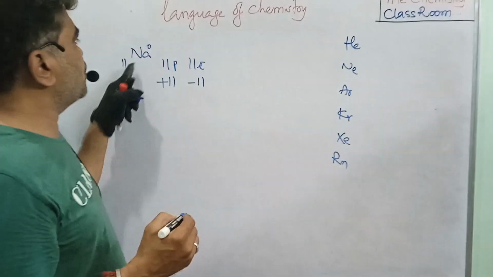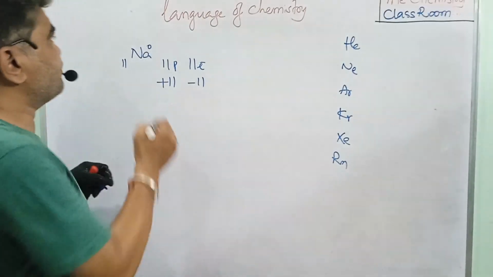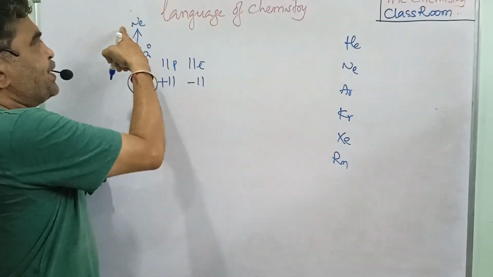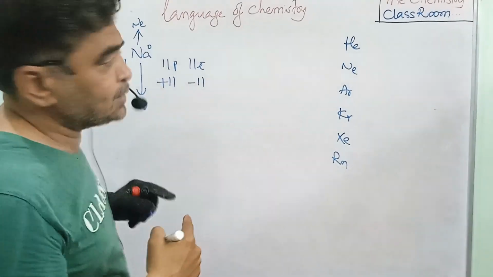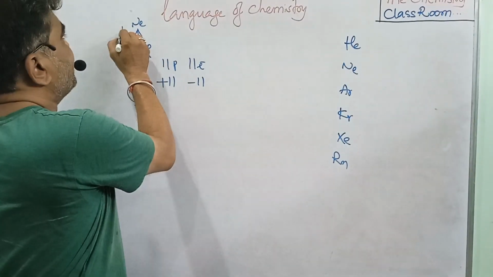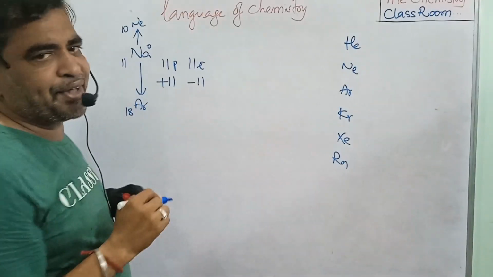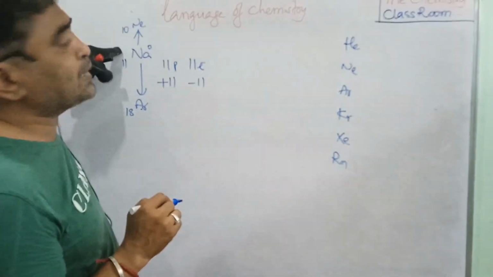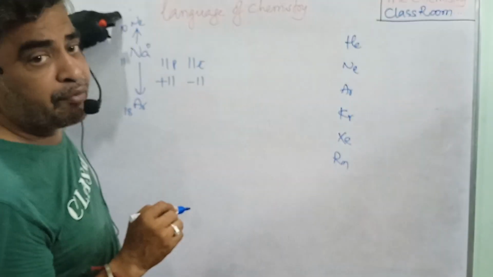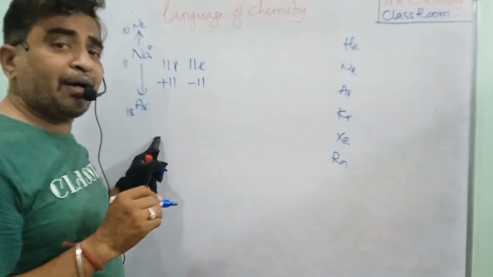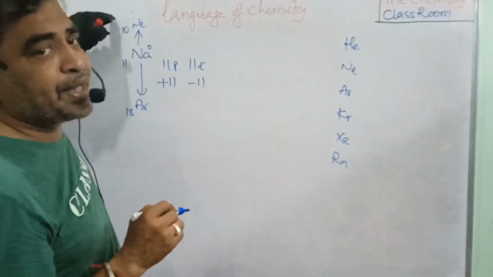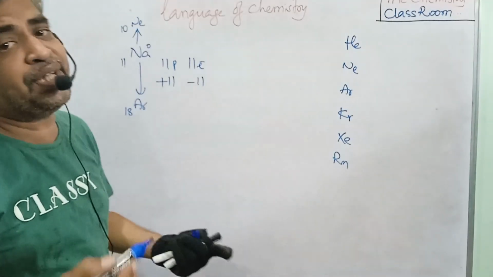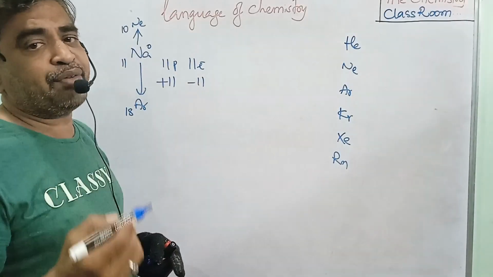Here you observe the sodium atomic number is 11. It is very near to the neon and argon atoms, which are inert gases. Neon has atomic number 10 and argon has atomic number 18. That means sodium is in between neon and argon. To get stability, it has to get the neon configuration or the argon configuration. If sodium gets the neon configuration, it is stable. If it gets the argon configuration, it is also stable. So which configuration is it going to get?